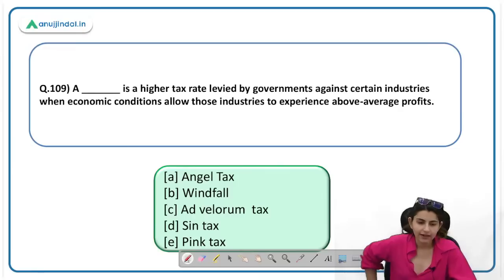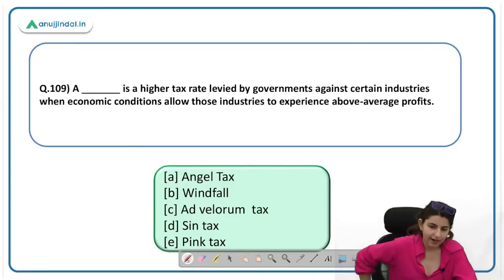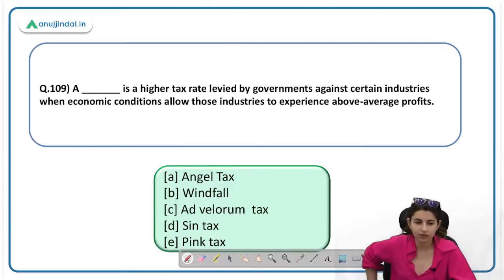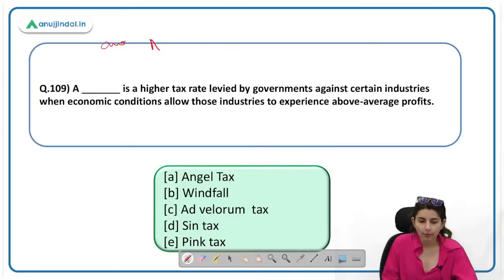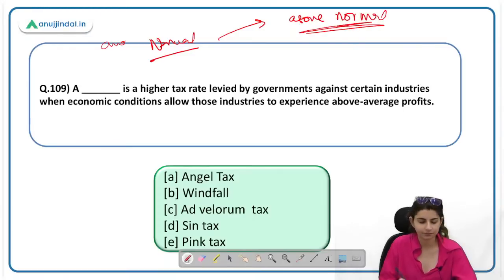Question 109. A dash is a higher tax rate levied by the government against certain industry when economic conditions allow these industries to experience above average profit. So there is normal profit, and there is abnormal profit or above normal profit. We are talking about above normal profit.